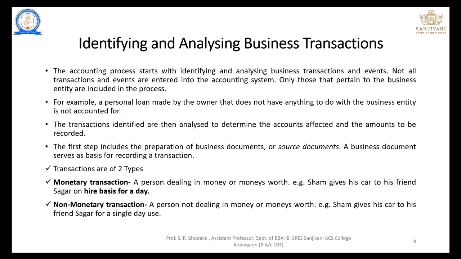The transactions are of two types. The first type is monetary transaction and the second is non-monetary transaction. So what is a monetary transaction? It is a person dealing in money or money's worth. We'll take an example: Mr. Sham gives his car to his friend Sagar on hire basis for a day. Here it is on hire basis, which means that it is on the basis of money or money's worth. So it is a monetary transaction.